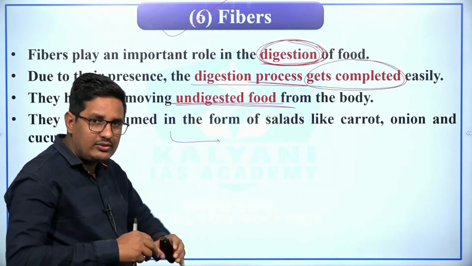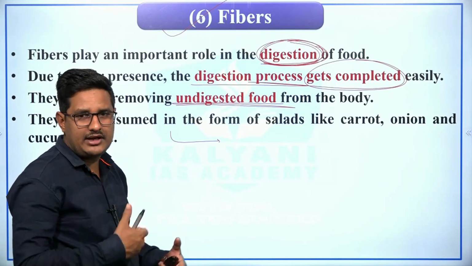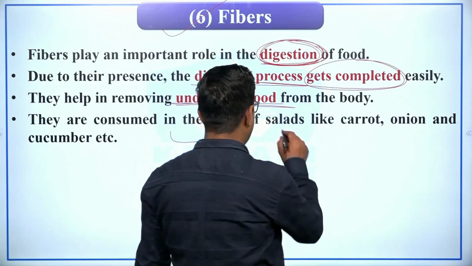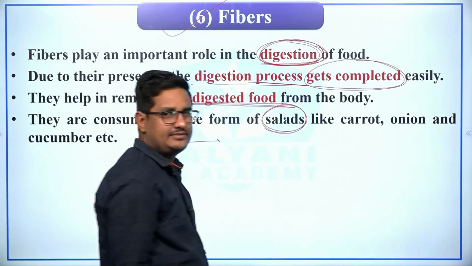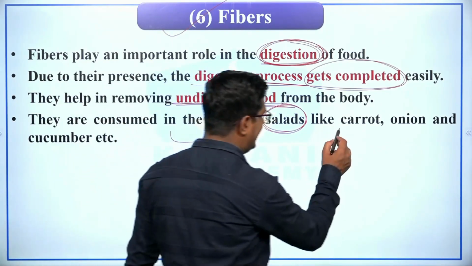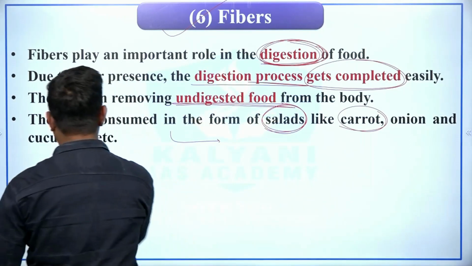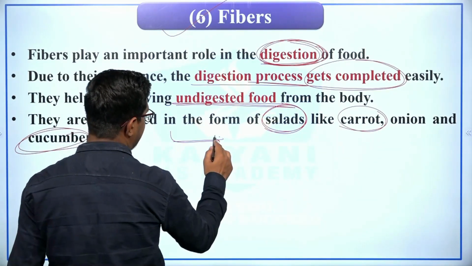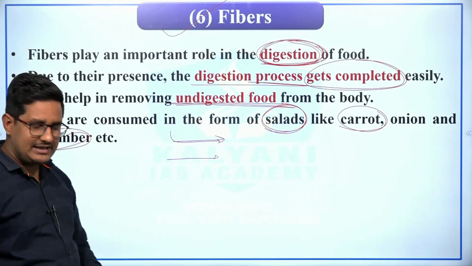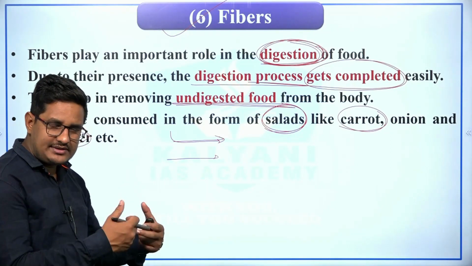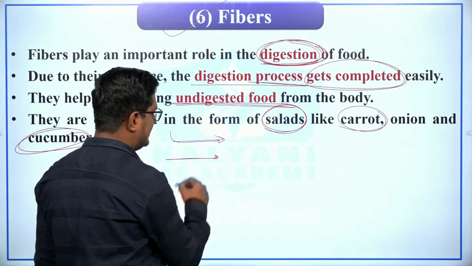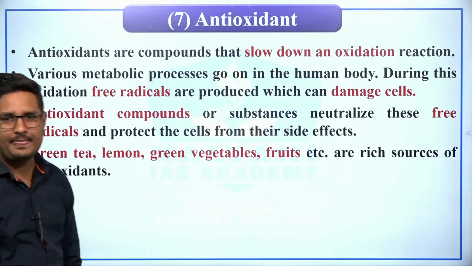and when we don't consume fibers, then many metabolic waste और toxins accumulate in our human body, और वो फिर हमारी human body को negatively impact करता है, right. Fibers के source क्या है, right, तो सबसे अच्छा salads हो जाएगा. So salad is the best example of fibers, which means that we must eat carrot, onion and cucumber, right, in the form of fibers. Second thing is that if somebody wants to lose his weight, then definitely उसको fibers important role play करते हैं, right.